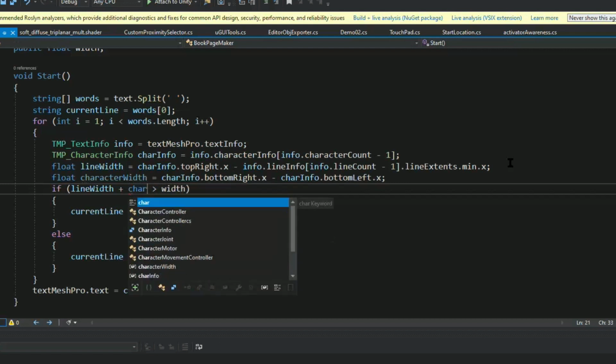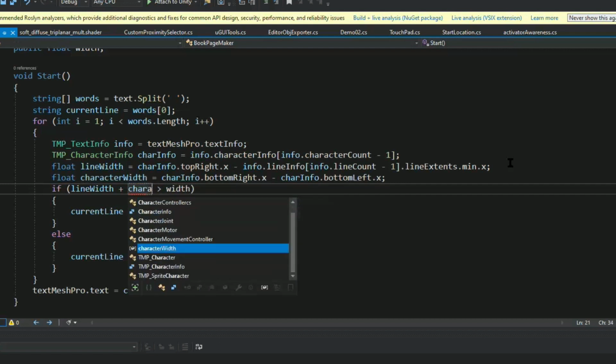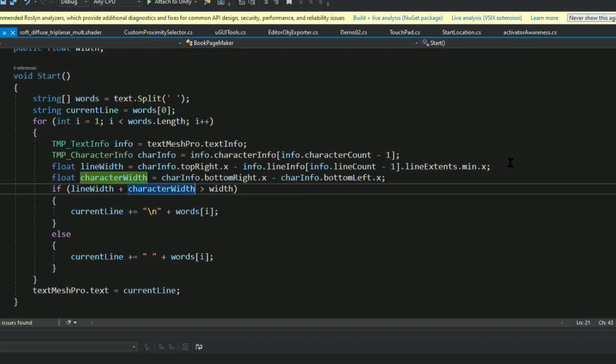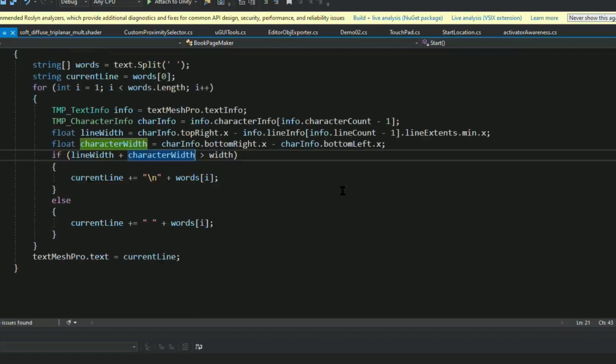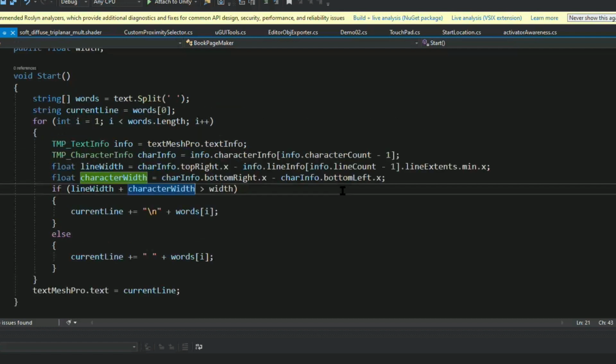The other problem I'm noticing is that we're checking the width. If the width is too wide, it'll add a new line. That makes sense. But what about the height? It's not actually checking the height anywhere. So when our text mesh overflows, it's not going to split it up into a new text mesh. It's just going to overflow. So as is, this code just isn't going to work at all.